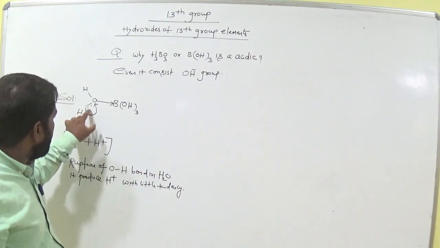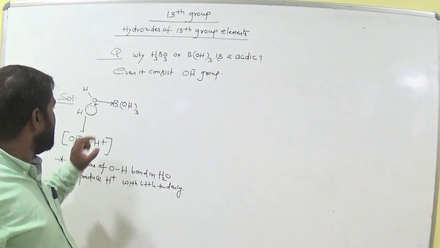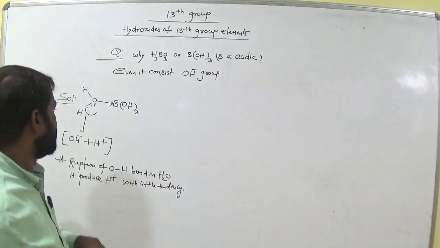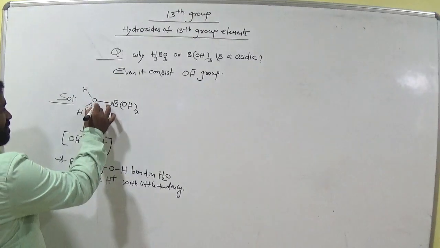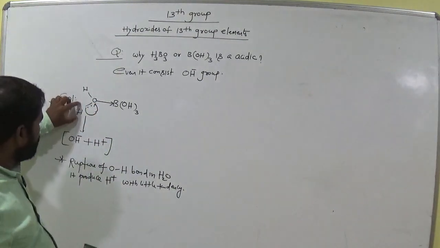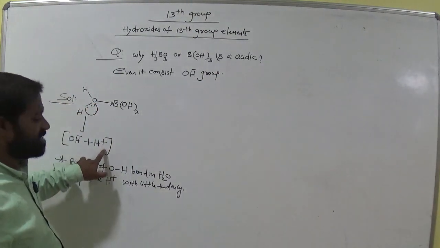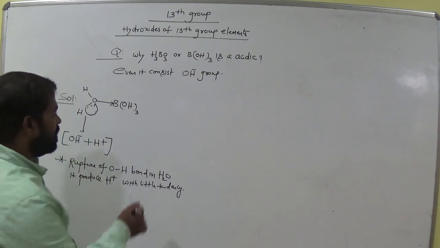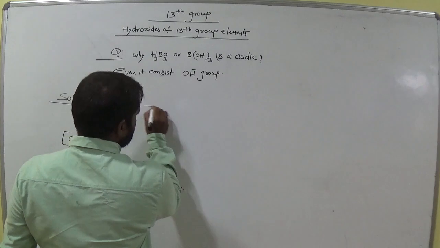Now this bond's electron shifted towards oxygen, so it becomes OH minus. This arrow direction gives minus. Now this loses its electron and is converted to H plus. Proton, we call it H plus. Now, what happened here?